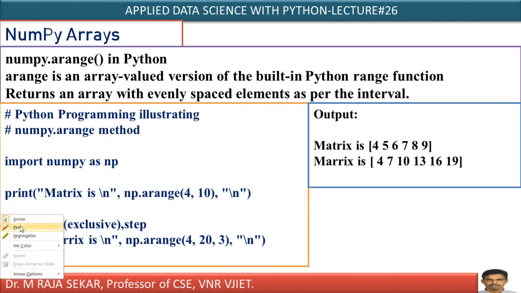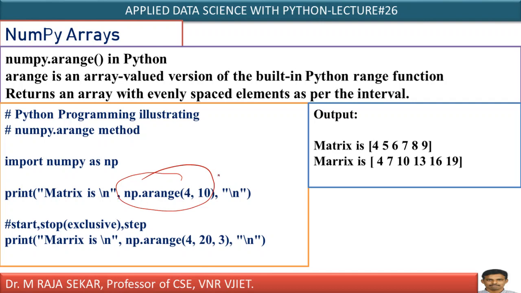What it says, np.arange of 4, 10. This always ends at stop minus 1, the stop is exclusive. 4, 10 means np.arange will create an array with elements 4, 5, 6, 7, 8, 9. It will not take 10, it is 10 minus 1. It is not inclusive, it is exclusive. Therefore, it will return a single dimensional array of this type.